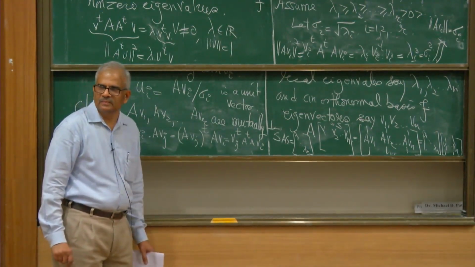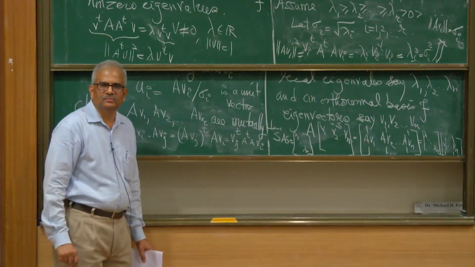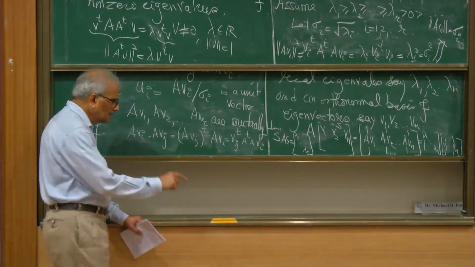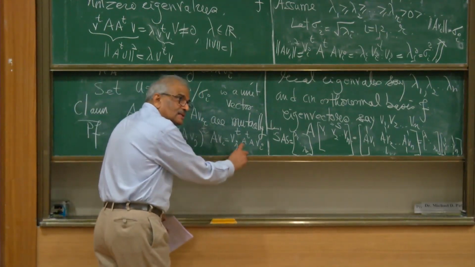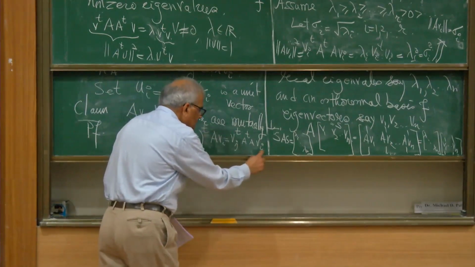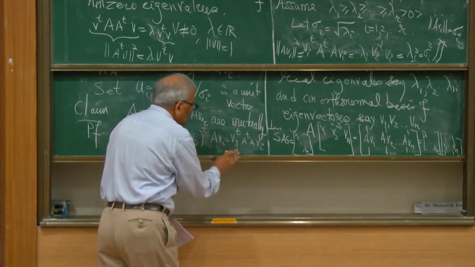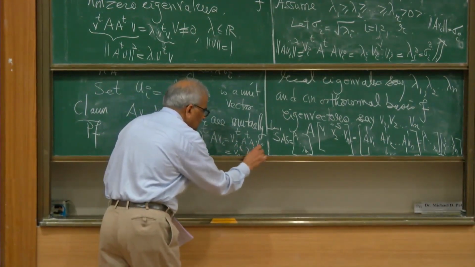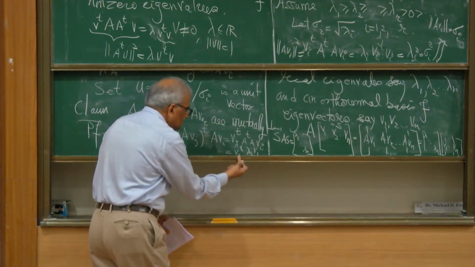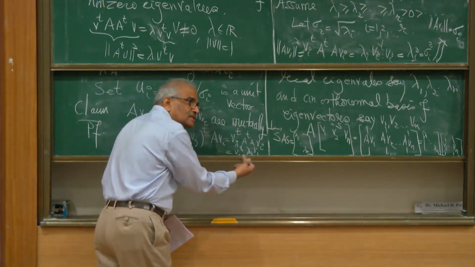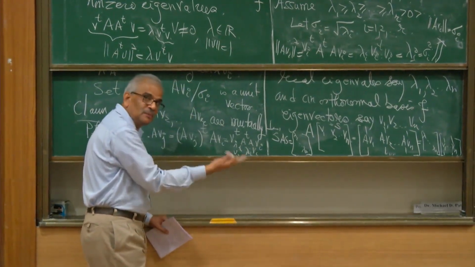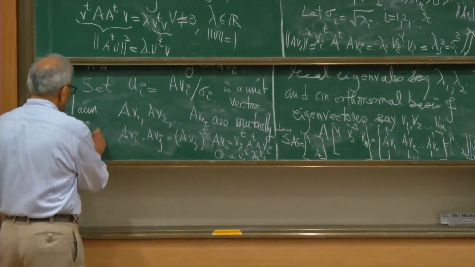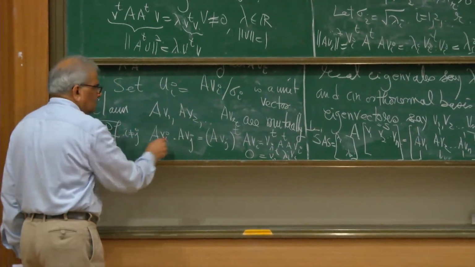Do you see why they are orthogonal? Yes. This is an eigenvector of A transpose A, so this is lambda i Vi. So this is equal to Vj transpose lambda i Vi. I take lambda i out and I get Vj transpose Vi, but Vj and Vi, if i is not equal to j, they are perpendicular, and therefore this is 0 if i is not equal to j. So take i not equal to j, this is true.